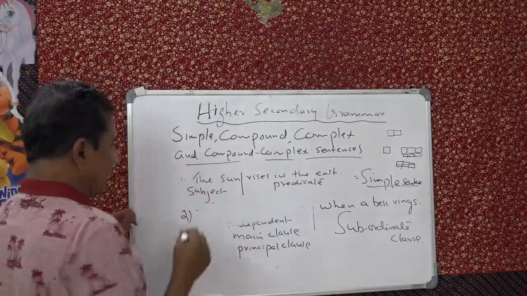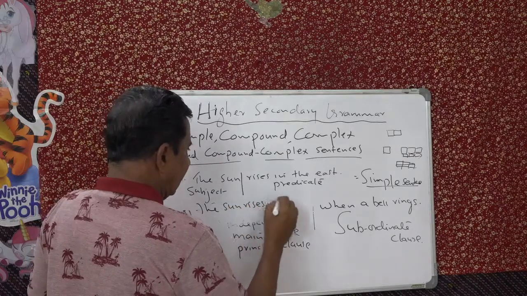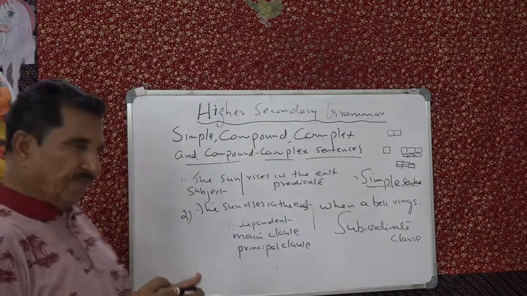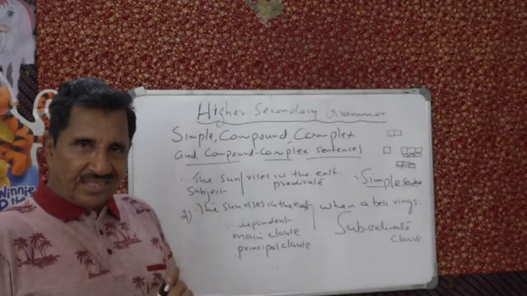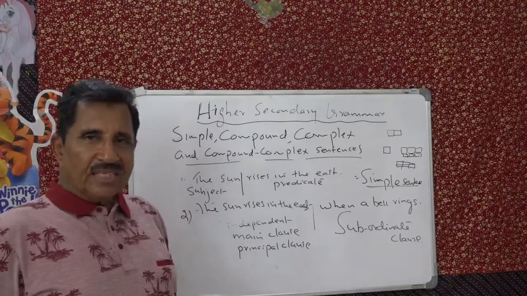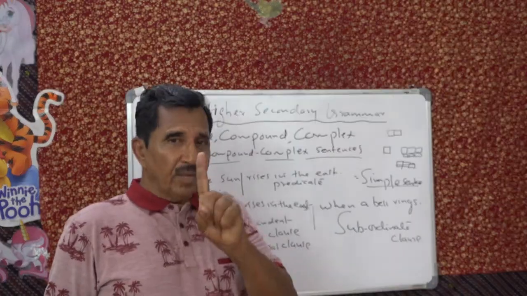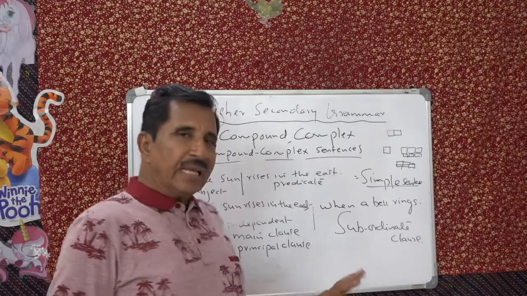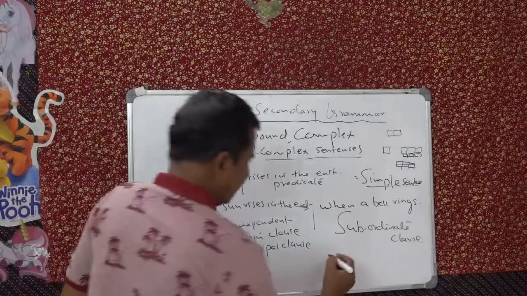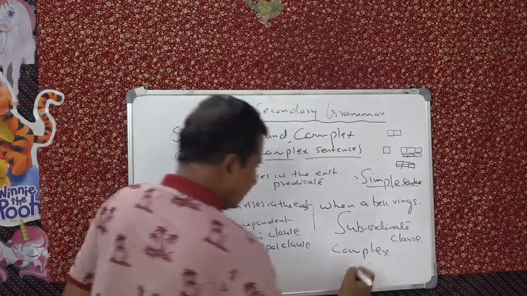So we have the sun rises in the east, and when a bell rings. Did you get the structure of the sentence? You have a main clause and also a subordinate clause. You can have any number of subordinate clauses, not just one, but there should be only one main clause. One main clause and any number of subordinate clauses, you call that sentence a complex sentence.